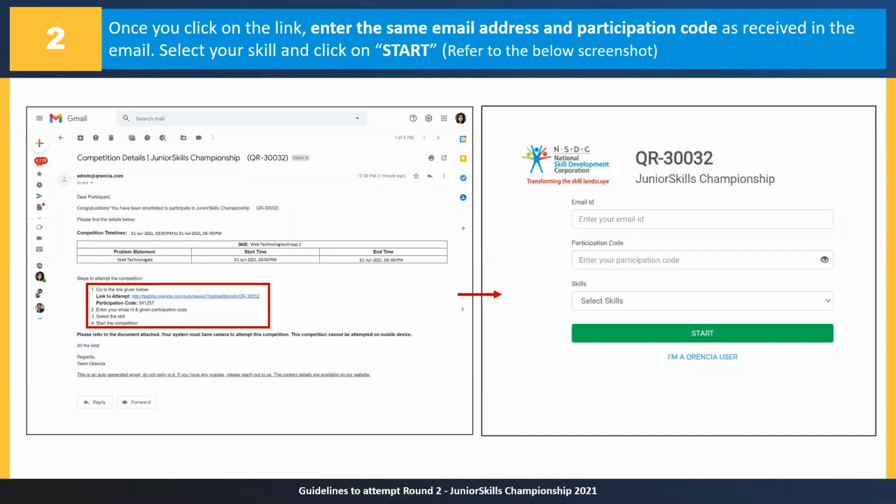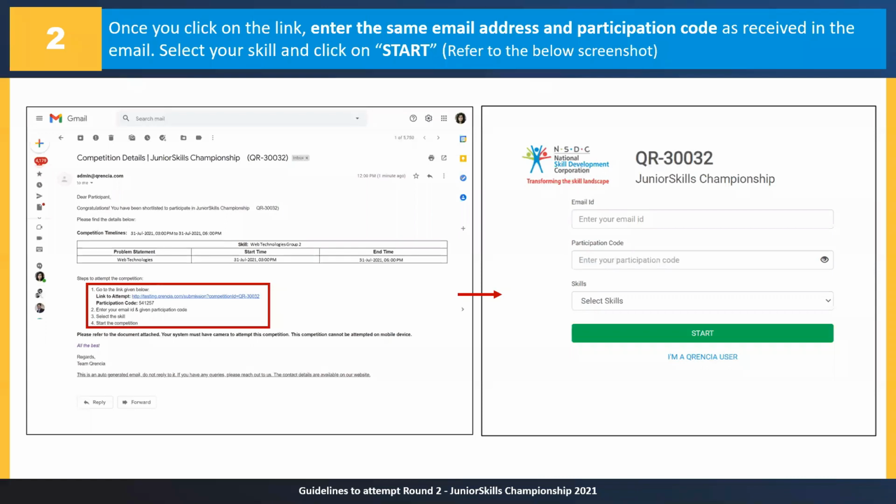And if it says that email ID or participation code is incorrect, then please go back and verify your email ID. If you have put the right email ID and the right participation code, and the participation code is there in your email as highlighted on the left hand side red rectangular box, if you have put all the information right, you should be able to attempt the competition.